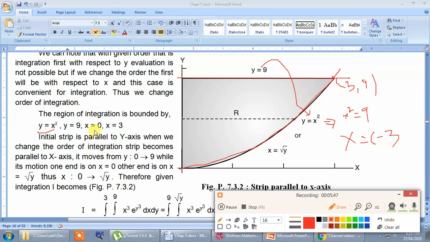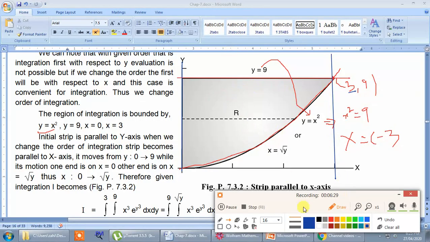Now what about the remaining two curves? The remaining two curves are x equal to 0 and x equal to 3. Those also are straight lines. x equal to 0 is nothing but the equation of which axis? Y axis. And x equal to 3: once you identify the point of intersection, you will get an idea from which point x equal to 3 passes. Obviously x equal to 3 is here. So x equal to 3 will be the line passing through (3, 9). And therefore your region of integration will be in between these two blue lines.